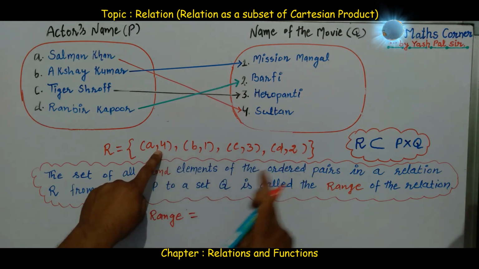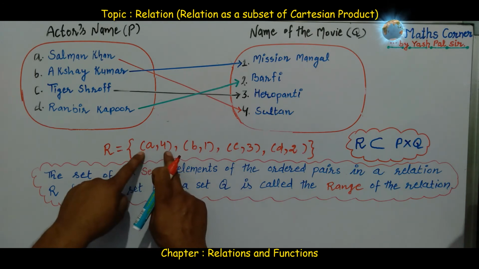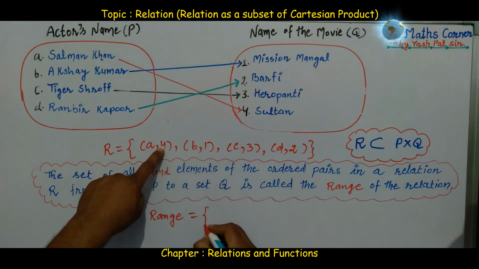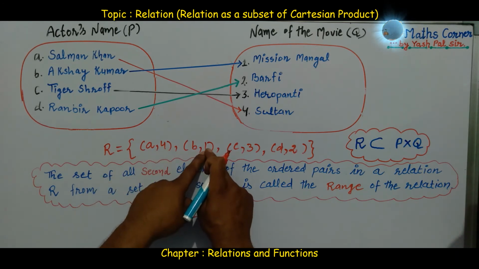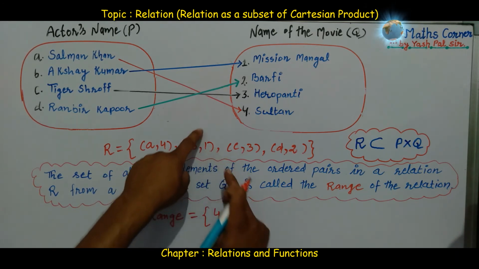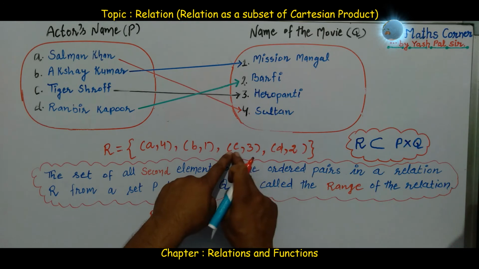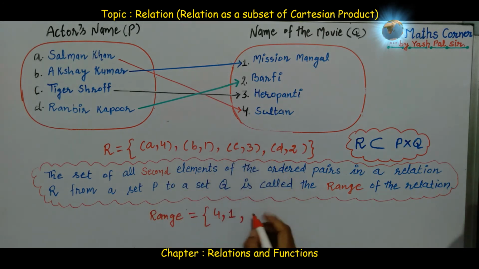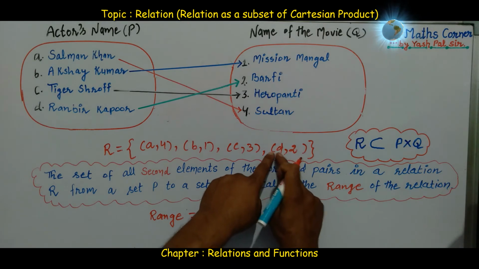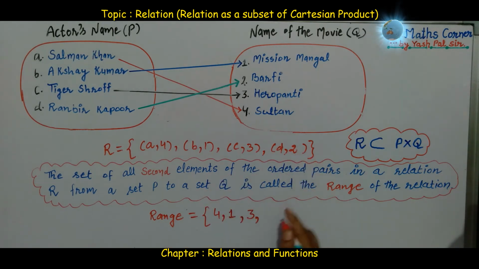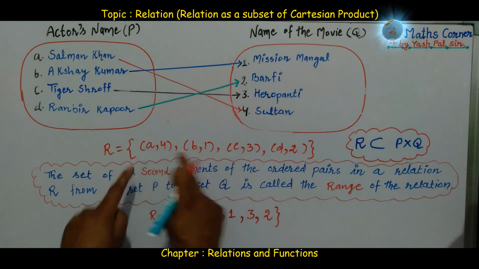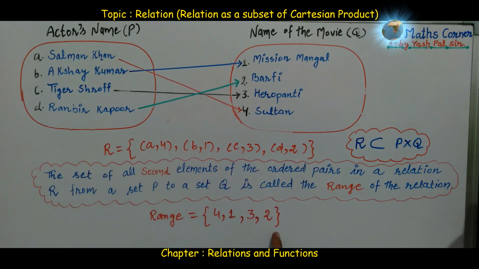So the second element of the first ordered pair is 4. The second element of the second ordered pair, B,1, is 1. Next, the third ordered pair is C,3. Here the second element is 3. Next ordered pair is D,2, and the second element here is 2. So this collection of all the second elements of the ordered pairs in relation R is called the range of the relation.